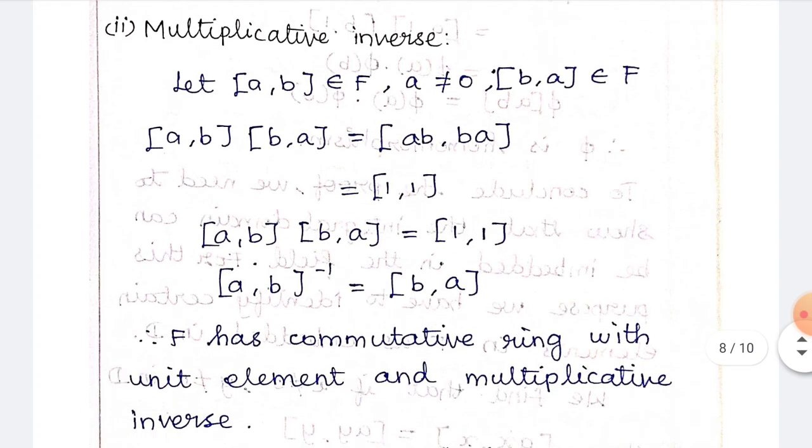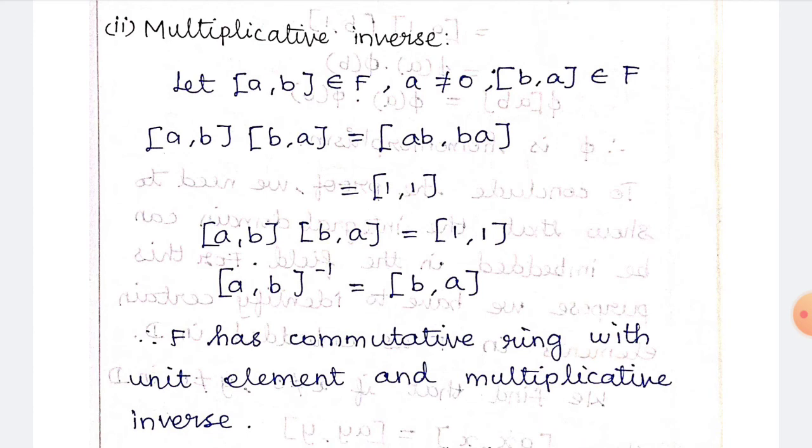Next we have to come to the multiplicative inverse. The multiplicative inverse means: let (a,b) belong to F, a is not equal to 0 and (b,a) belongs to F. So (a,b) into (b,a) is equal to (1,1). That is (ab, ba), which is (1,1).